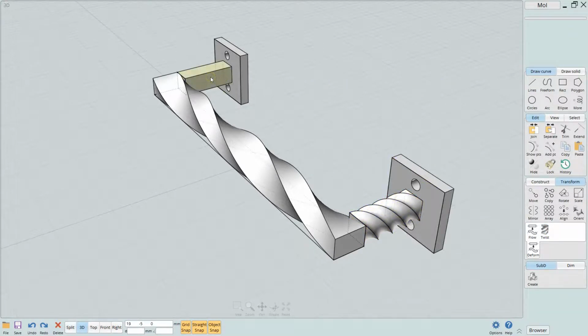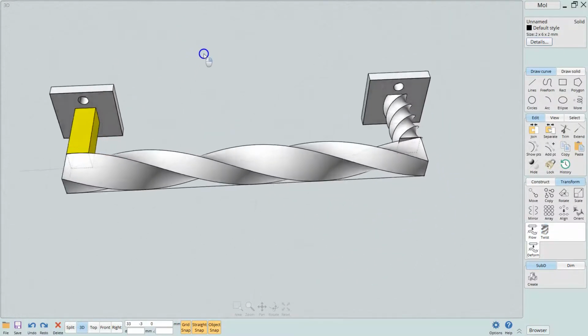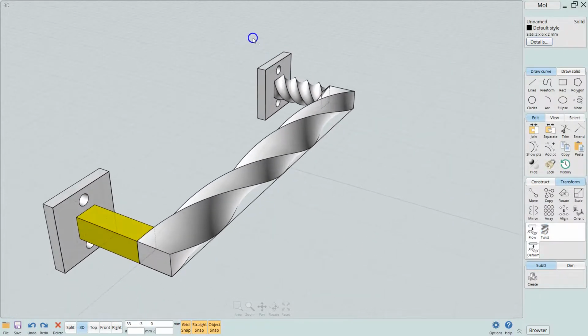All right, now we're going to do the same on this one up here. So we'll go to deform, the twist. We're going to select this one, do a done, start the point to center, to center. Oops, kind of got wonky on me. Let's spin this so I can see better where the center point is. So let's try that again. Twist, pick that part. Wait a minute. Let's undo that. Let's click off first, start over again.